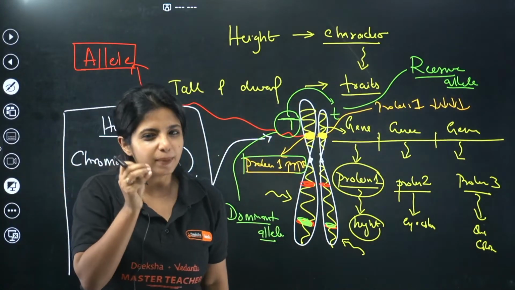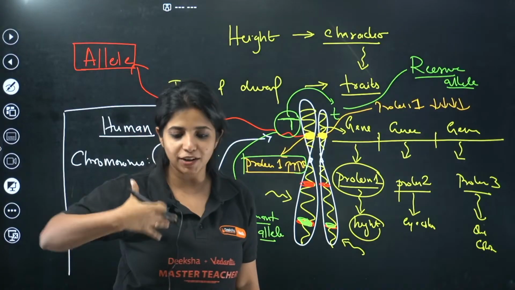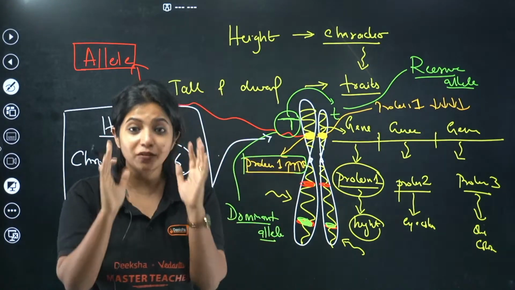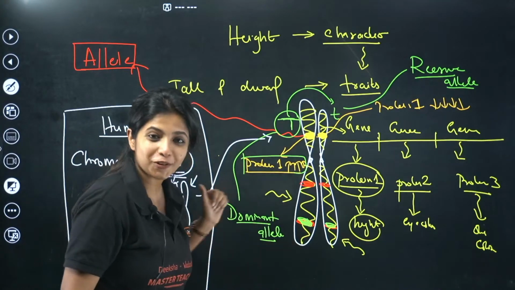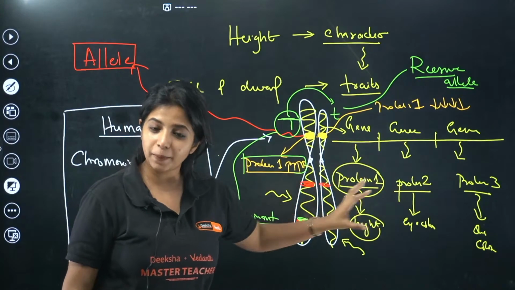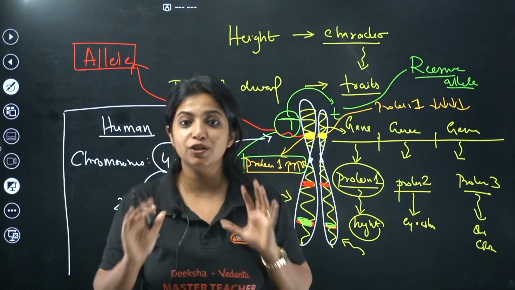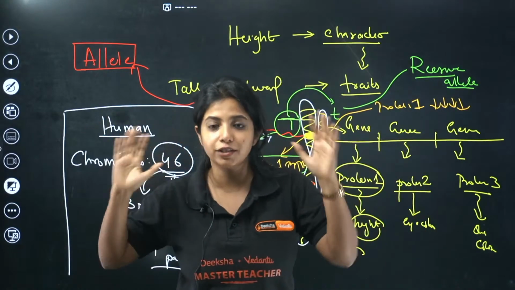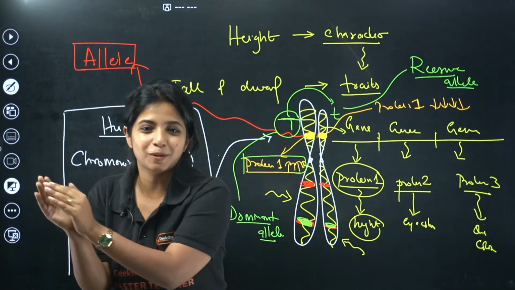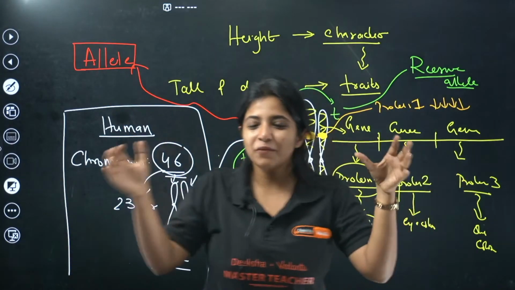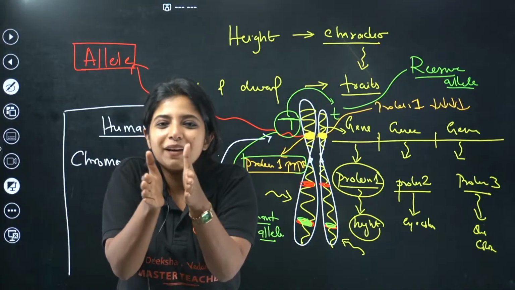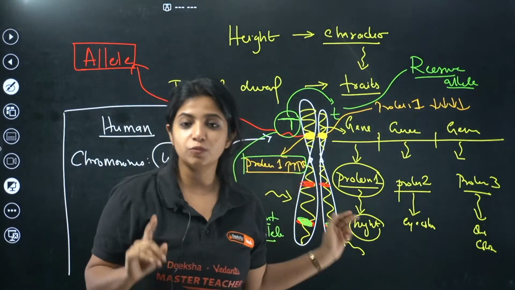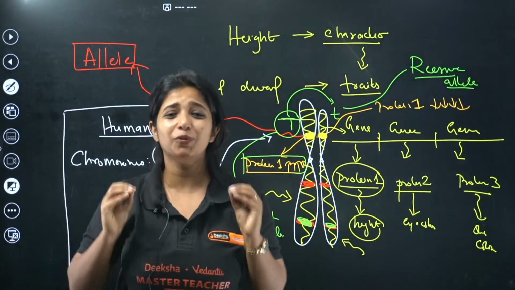So these are the basic things that you needed to know. Always remember, I get one chromosome from one of my parents and another chromosome from the other parent. That is how I get 46 chromosomes. When we say 23 pairs, that means 46 chromosomes. 23 are there in the sperm and 23 chromosomes are there in the egg. When both of them fuse, that's when they become a pair, and that's how we get 23 pairs. Each chromosome comes from each of my parents. Do not forget it. It's very, very important.